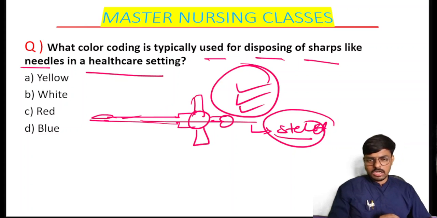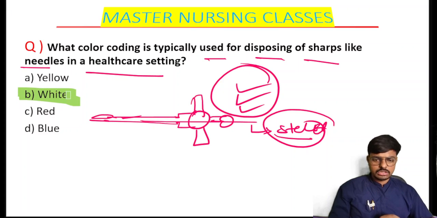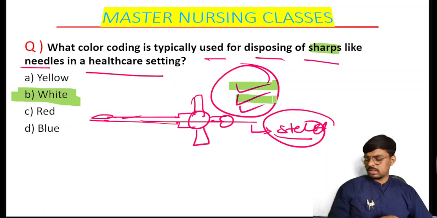So that is the white puncture proof bin we are using. The white puncture proof bin we are using for the discard of our sharp materials like needles, then surgical blades and stylets. Very necessarily we have to know here.